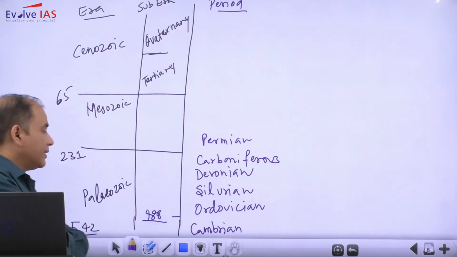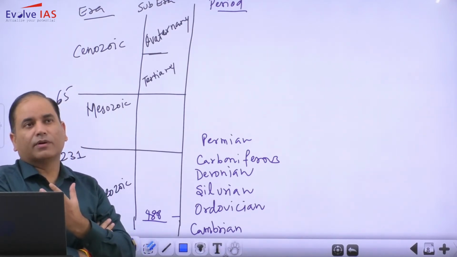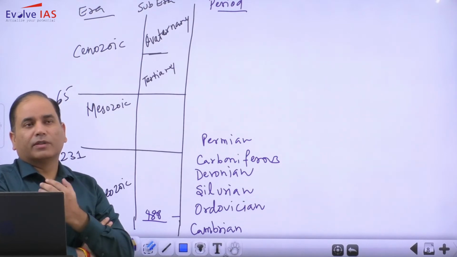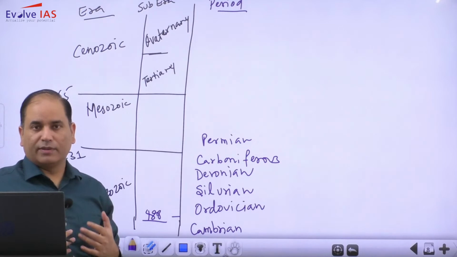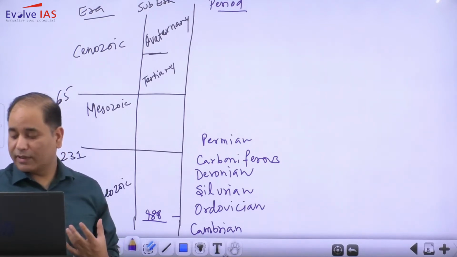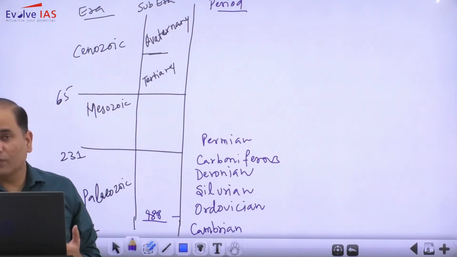Then 480, and in fact it has also over the period of time evolved in the oncoming of spines. So in organisms the spines came into existence after this. And the second is your Ordovician.